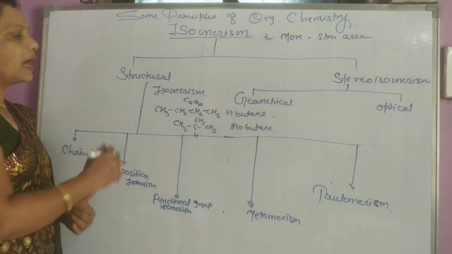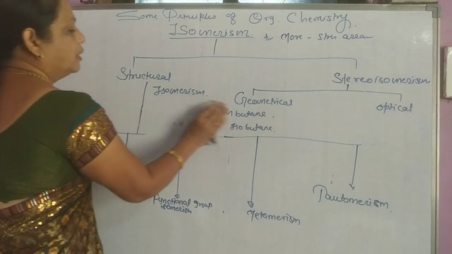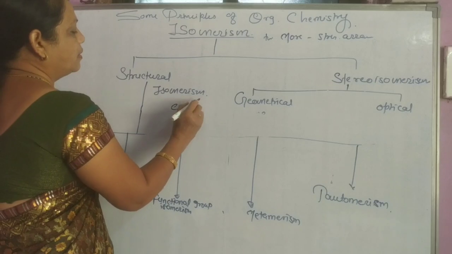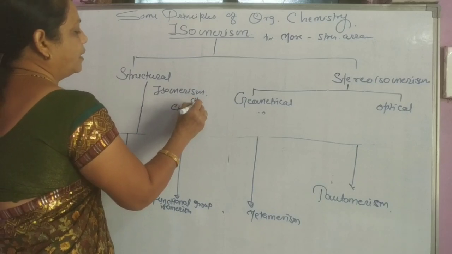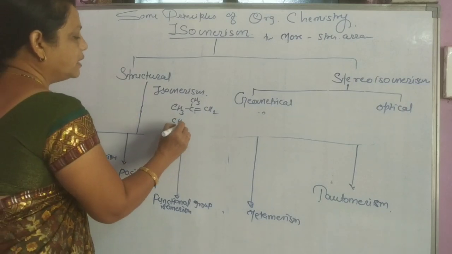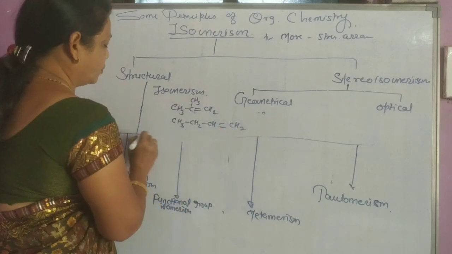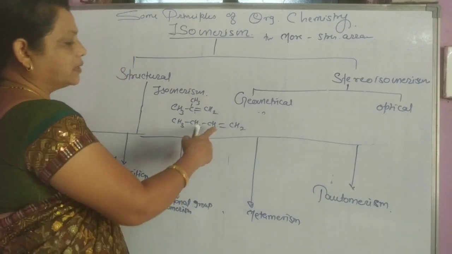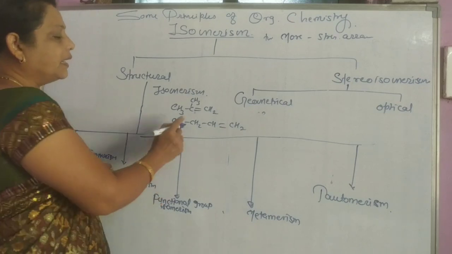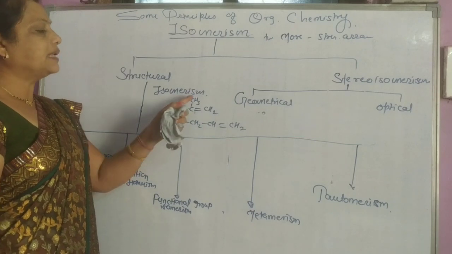Another example is butene. CH3C(CH3)=CH2 and CH3CH2CH=CH2. In the latter, the double bond is at the first carbon atom and it is the straight chain of butene, while the former is the branched chain of butene.